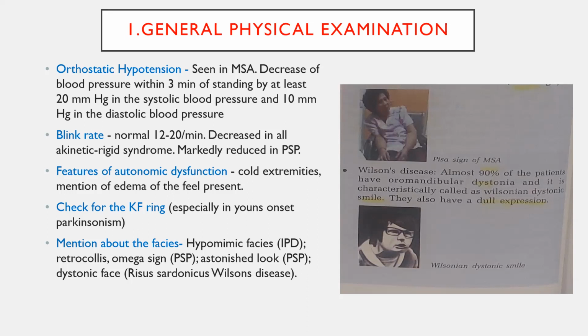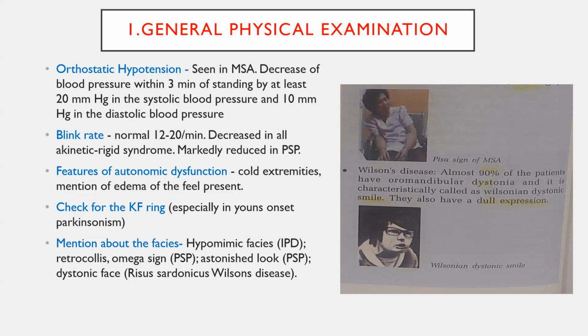First and foremost, that is the KF ring. In any movement disorder patient less than 50 years, whether hypokinetic or hyperkinetic, you need to rule out Wilson's disease always, because it is a treatable condition. If you diagnose it early, you can make the patient completely symptom free. So the KF ring is very important. Sometimes you can see it by your eyes only, but most often we have to see it under the slit lamp.